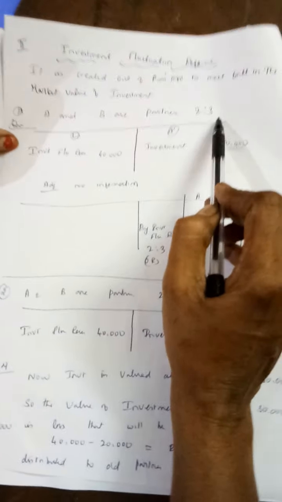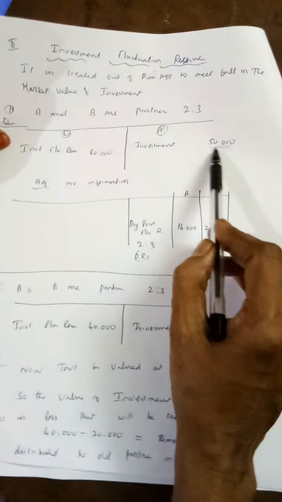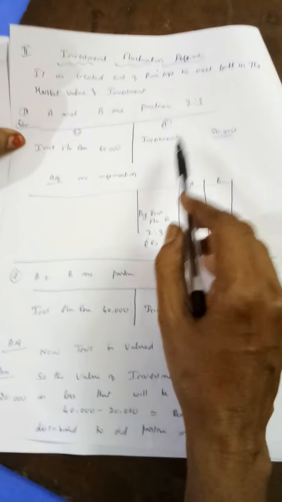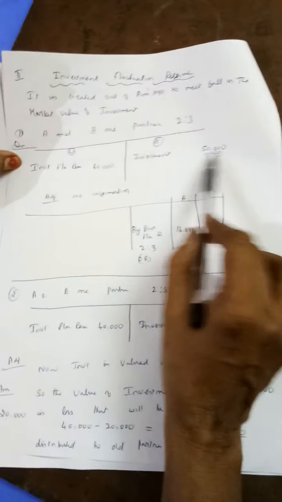The first case, A and B are partners sharing 2:3. Now investment fluctuation reserve is 40,000, whereas investment is 50,000. There is no adjustment at all. What is the meaning of it? It means investment is neither increased nor reduced. In this case, just show the investment 50,000 in the new balance sheet as it is.